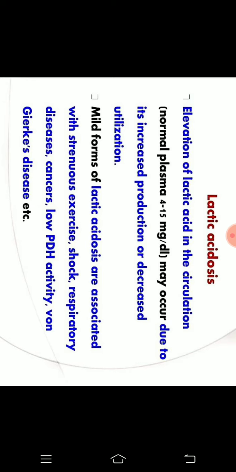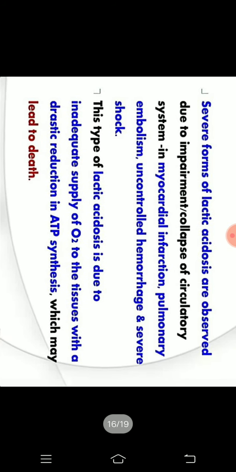It is observed when we go through severe exercise, or through shock, respiratory disease, cancer or different types of diseases. This condition we'll see in different kinds of diseases.